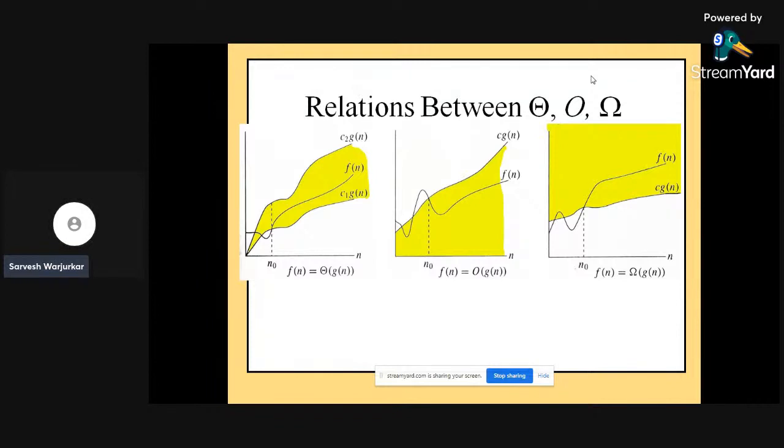In big O, f of n is equal to order of g of n. And in terms of theta, f of n is equal to theta of g of n, which directly means it is bounded between constant multiples of g of n.